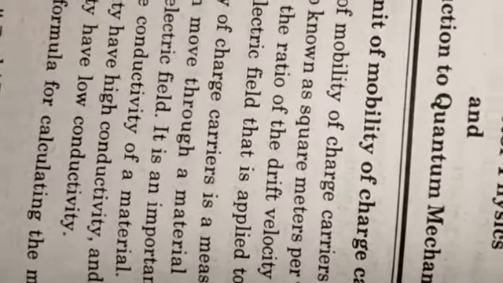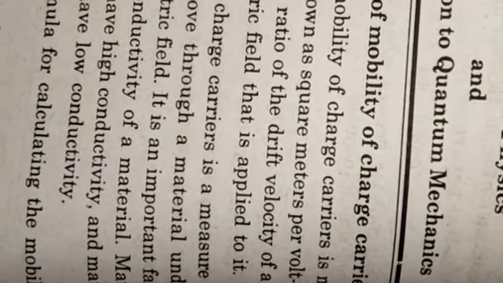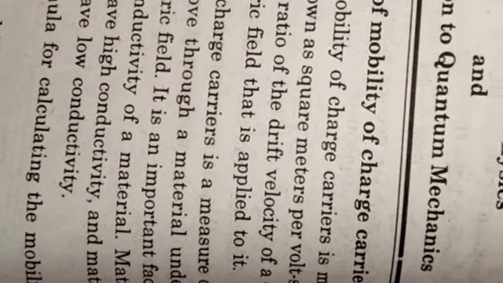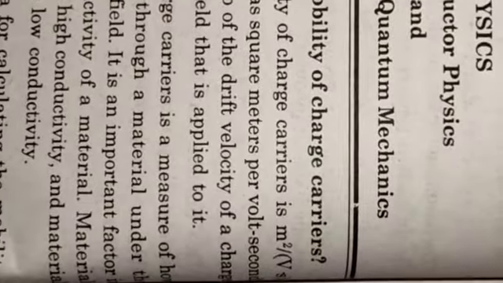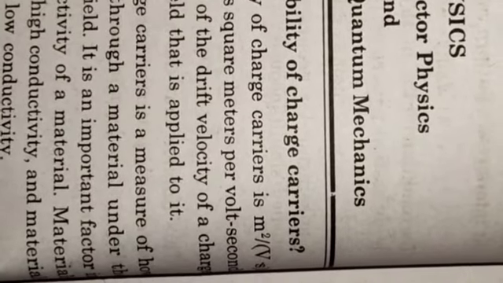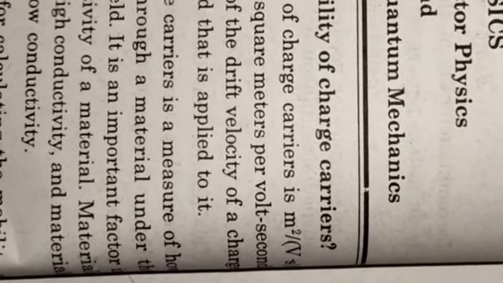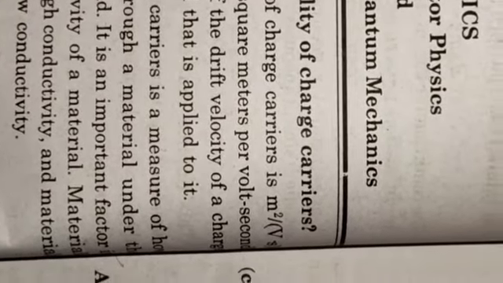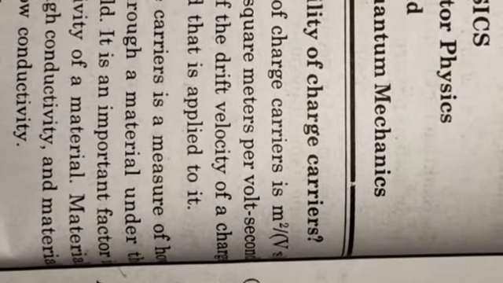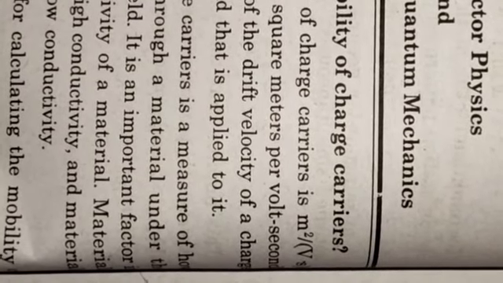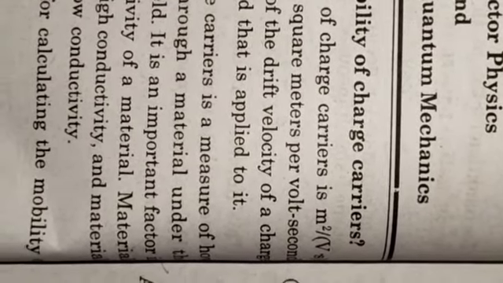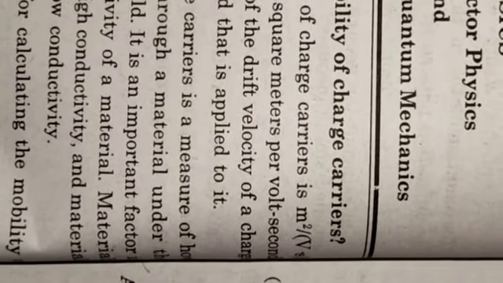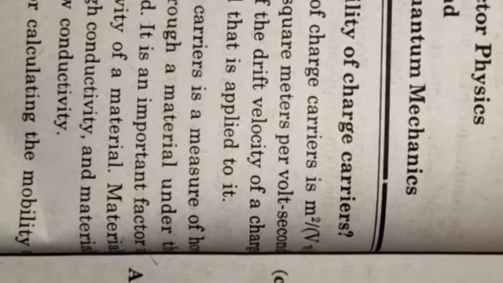What is the unit of mobility of charge carriers? The SI unit of mobility of charge carriers is m²/Vs. This unit is also known as square meters per volt second. It is defined as the ratio of the drift